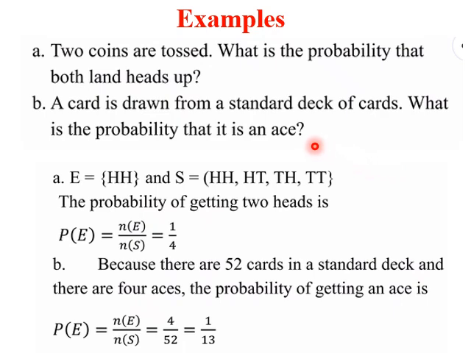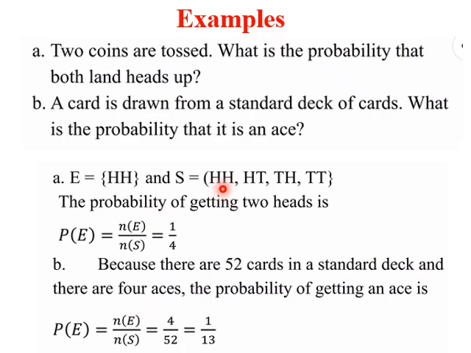Let us take a few examples and try to compute probability. In the first problem, two coins are tossed. What is the probability that both land heads up? So let us first write the sample space. The sample space is given by HH, HT, TH, TT. This is head and tail. So both coins can be head, one can be head and another can be tail, then the first can be tail and the second can be head, or both can be tail. So these are all the possible outcomes here, but we are interested in both being heads.